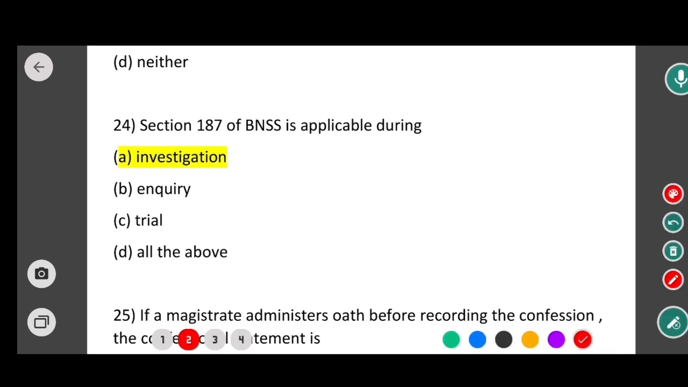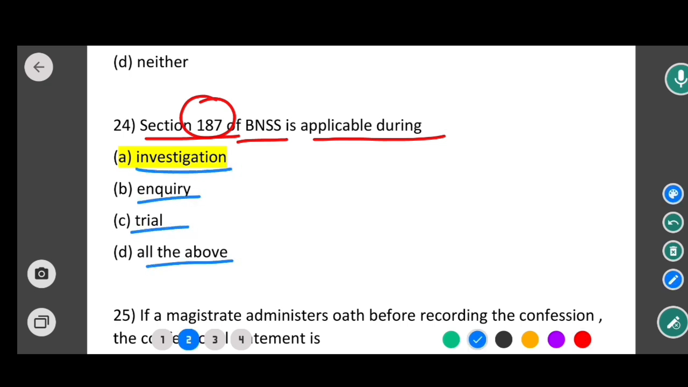Section 187 of BNSS is applicable during, options are: investigation, inquiry, trial, all of the above. So in this case the correct option would be option A. That means section 187 of BNSS is applicable during investigation. I already mentioned earlier that it is the procedure when investigation cannot be completed within 24 hours.